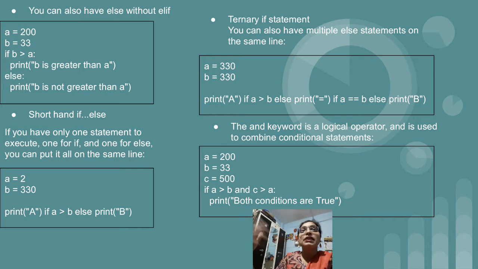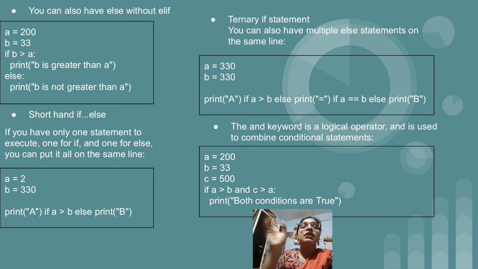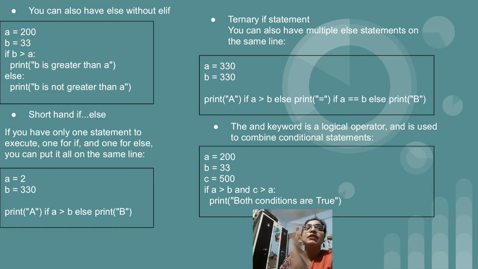Normally in other cases we always write the if condition first and then the statement. But it is a ternary if statement because after each printing statement we write the condition. The printing statement is a, after that we have written the condition a greater than b. After that we have the printing statement equal to, then the if condition a equal to b. And the last part is else, meaning if both the conditions are false, then this particular statement will get executed.